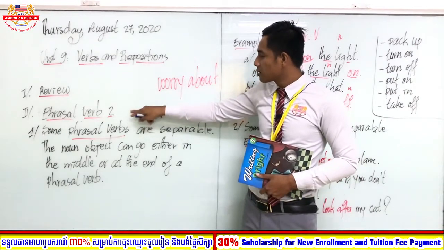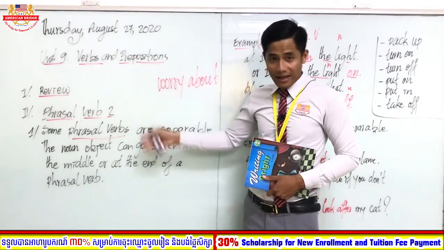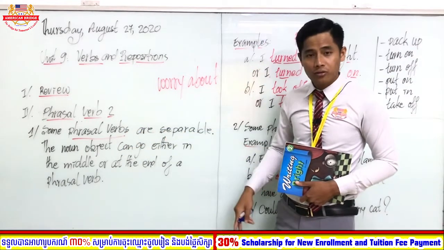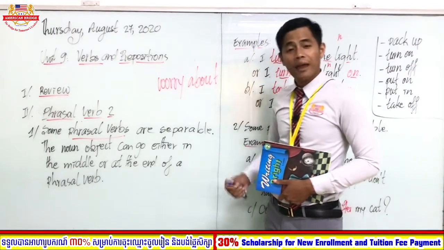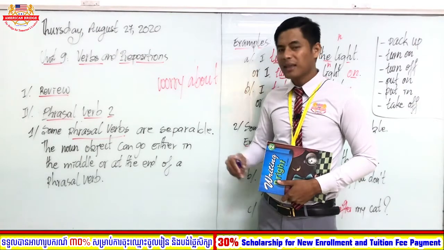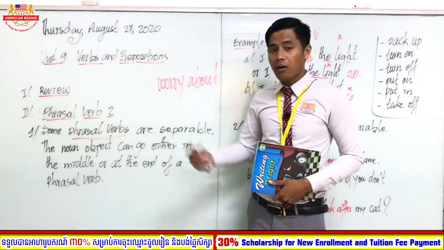But phrasal verb 2 that you learned now is divided into two: separable and inseparable. The meaning is idiomatic, not followed by a verb or a preposition at all.